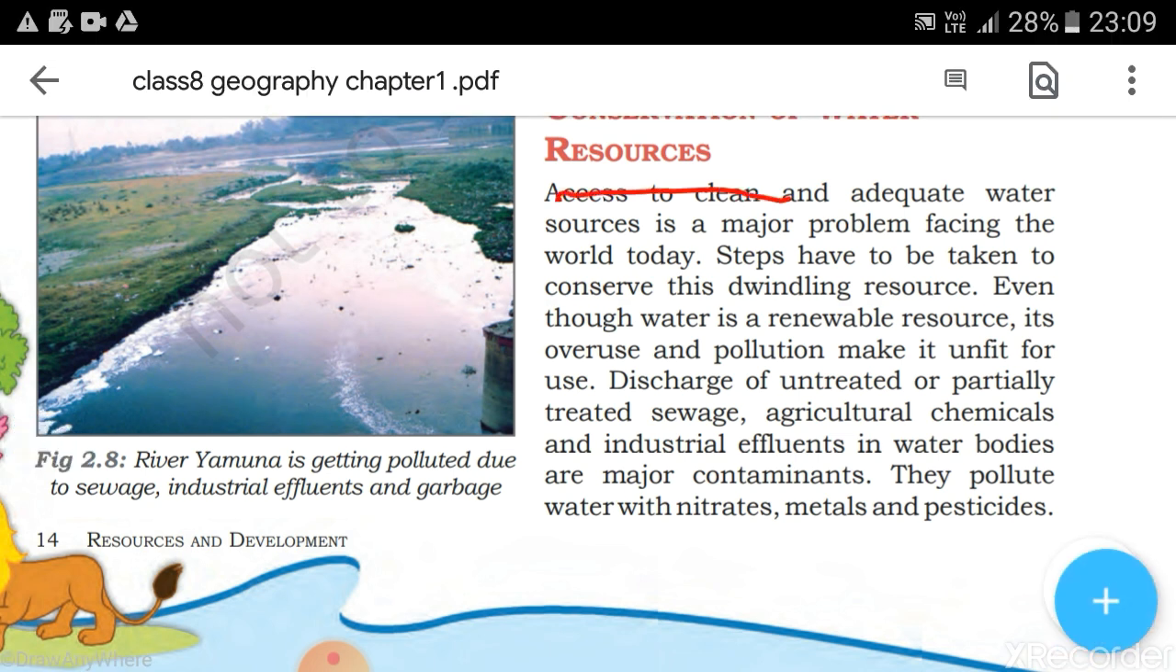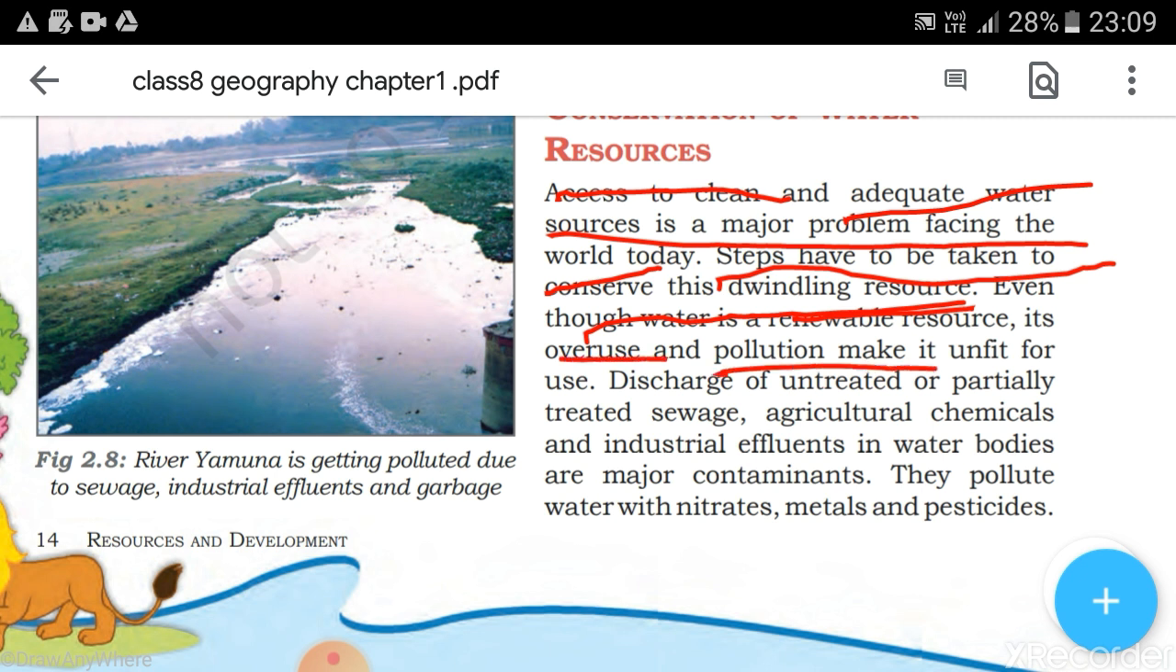Here, access to clean and adequate water sources is a major problem facing the world today. Steps have been taken to conserve this dwindling, decreasing resource. Even though water is a renewable resource, its overuse and pollution make it unfit for use. Many people believe that it is a renewable resource and it will have no impact, and therefore they are letting everything flow into the water bodies, and thereby it is getting polluted day by day.